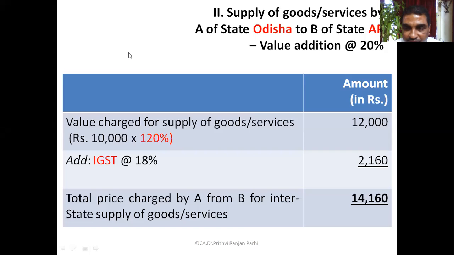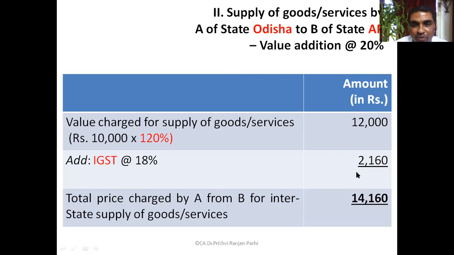Interstate. Is it not? If it is interstate, then which GST will be levied here? IGST. Okay. One Odisha supplier is supplying to AP. So let us say he is supplying with value addition of 20%. So base value is 12,000 and IGST will be 18%.